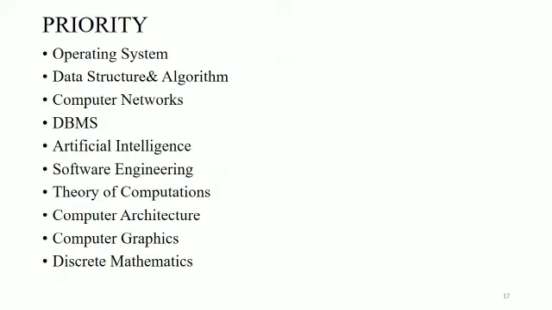So giving the priority, you should have a base of the subjects operating system, data structure and algorithm, computer networks and DBMS, and artificial intelligence, software engineering. So the main area is artificial intelligence. Nowadays you have 8 to 12 questions arising from it. And for all the others, you have theory of computation, there were questions before, but now it has been reduced. So accordingly we cannot predict how many questions arise, but for the last topic, questions were not there before 5 years.